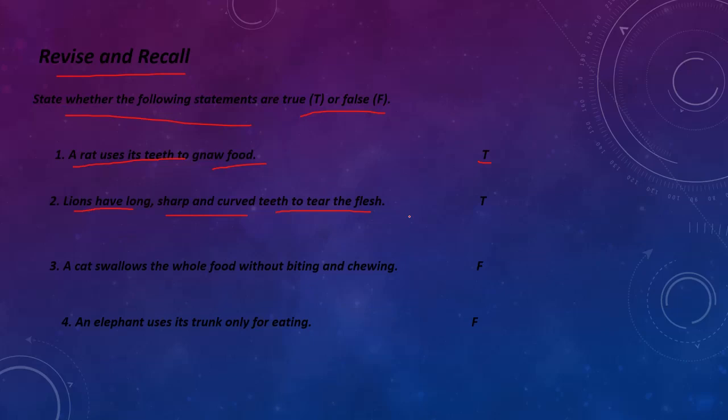Time is over. Lions have long, sharp and curved teeth, so this statement is true. They help to tear the flesh of other animals.